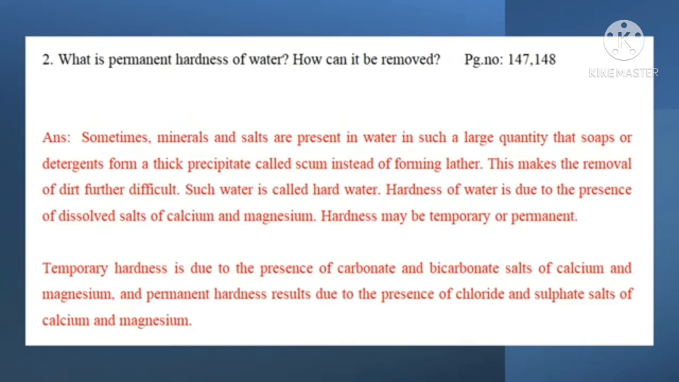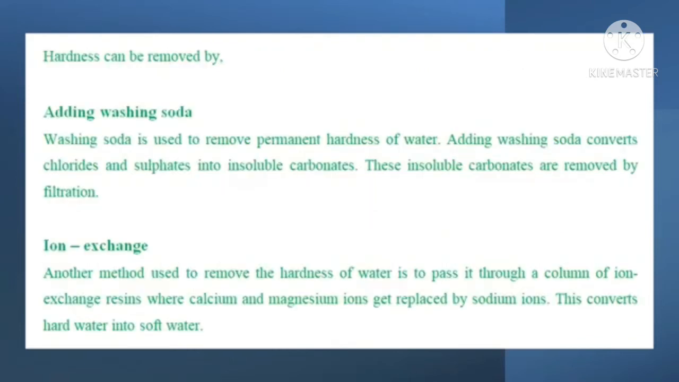Hardness may be temporary or permanent. Temporary hardness is due to the presence of carbonate and bicarbonate salts of calcium and magnesium, and permanent hardness results due to the presence of chloride and sulfate salts of calcium and magnesium. Hardness can be removed by adding washing soda. Washing soda is used to remove permanent hardness of water.